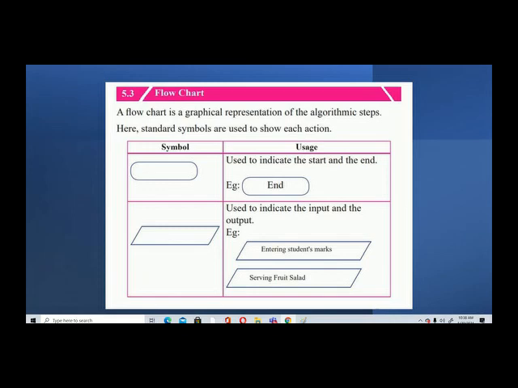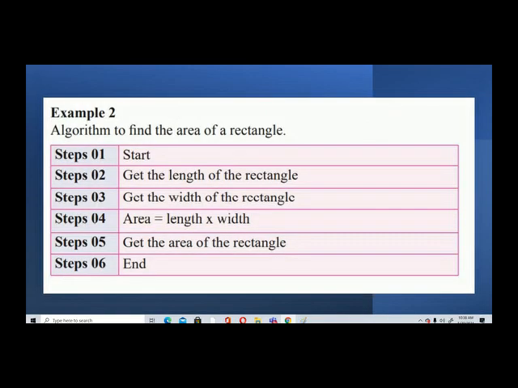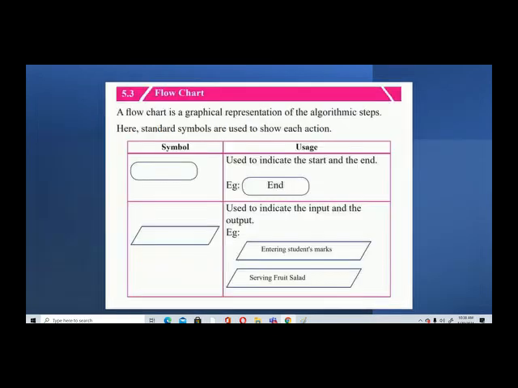A flow chart is a graphical representation. What we write in an algorithm is text, but a flow chart is graphical. You can draw it, and it is very easy to understand if you draw the flow chart. First you have to have a start, and at the end of the flow chart you have to have an end.